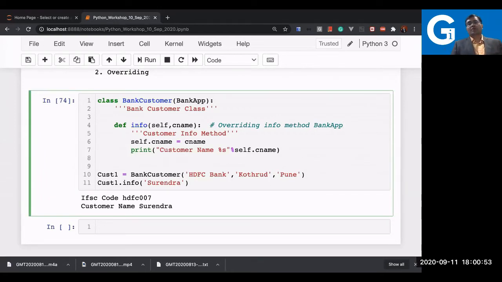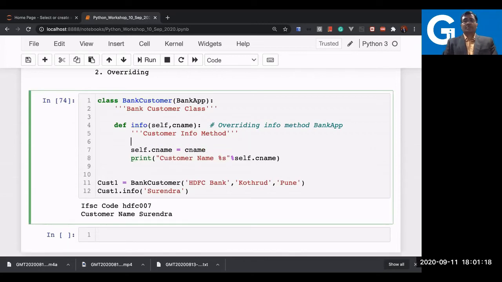These are ORM, object relational mappers. In this case, there is overriding, and these are concepts about how the mapping is there between the object and the data. But here I'm just showing you the simple thing, how you can access the parent info method now. So for that, I need to use the class name as a simple way. I will show you the simple way.